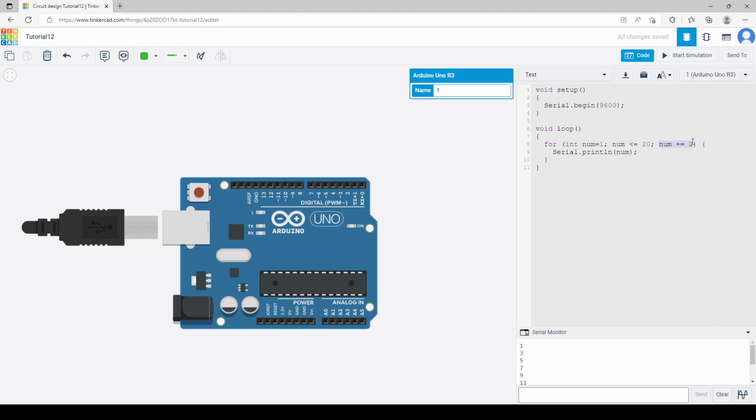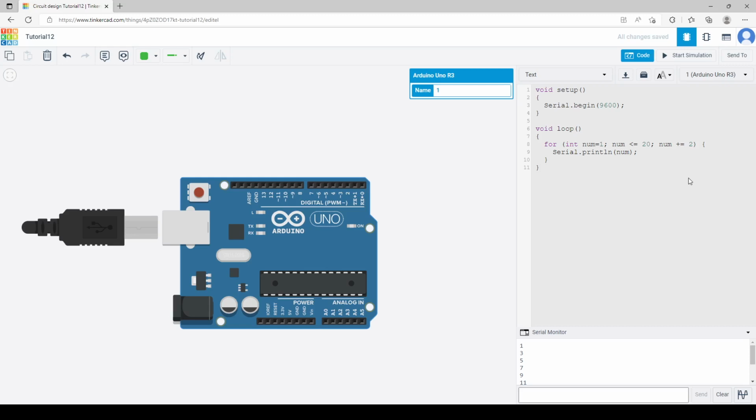And this means we are incrementing by 2, num plus equals 2, right? And if you remember, this is the assignment operator. Equals to is the assignment, right? Equals to assignment and plus is the arithmetic. So it's the assignment operator.